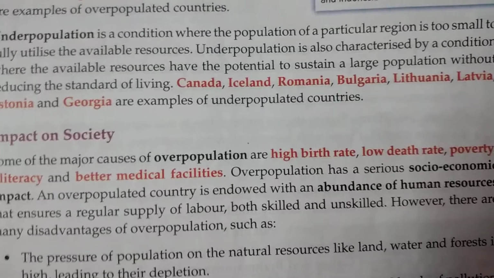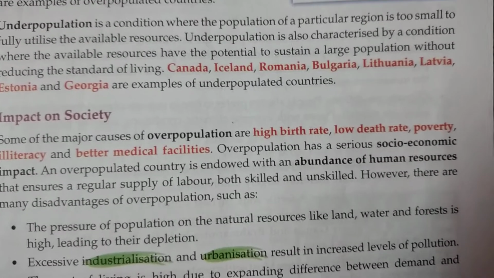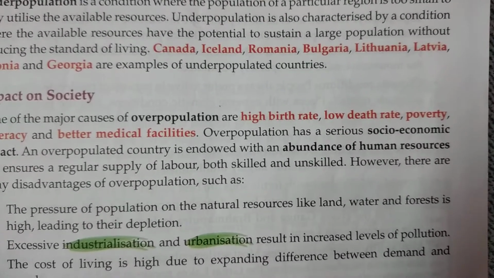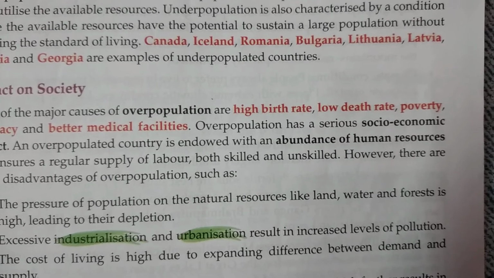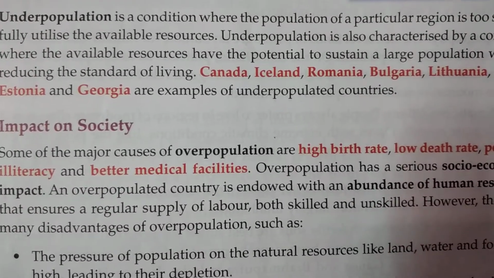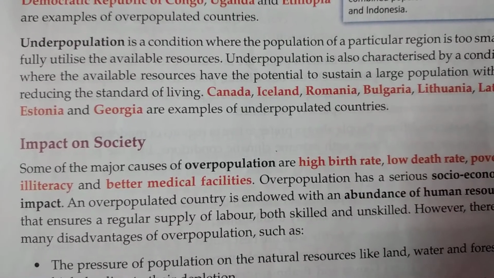So now let us see which countries of the world have been marked as underpopulated countries. There are also many names like Ireland, Canada, Romania, Bulgaria, Lithuania, Latvia, Estonia and Georgia. So these are the examples of underpopulated countries of the world.